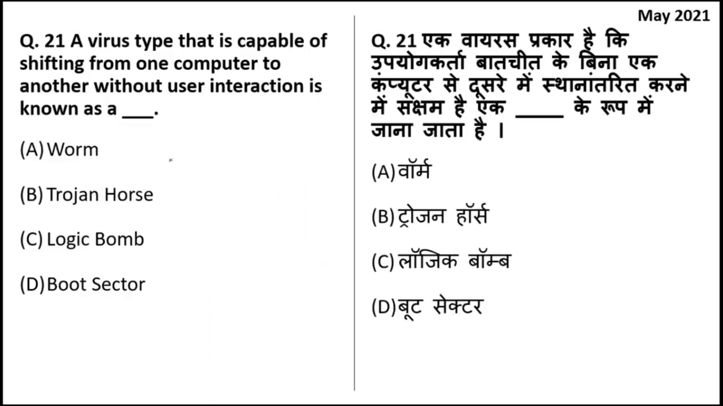Next question. A virus type that is capable of shifting from one computer to another without user interaction is known as a worm. So here, by chance, if the option would have been virus, at that time also you would not have selected virus, because virus requires human activation. If there is a software or a file, you will have to open it, only then virus will come. But worms are a kind of malware which do not require human interaction. Without interaction also, it has the power to go from one computer to the other and infect all the computers.